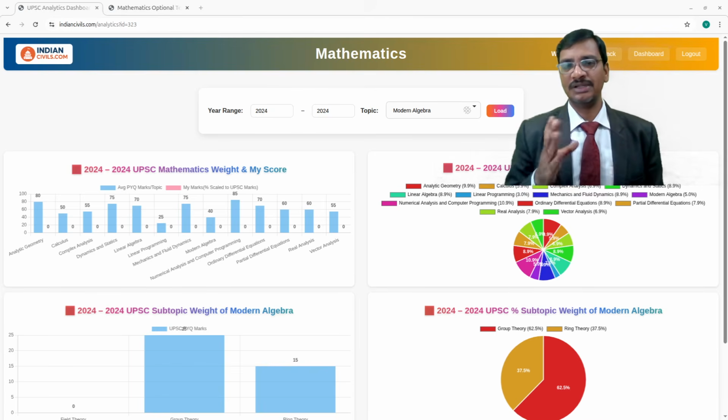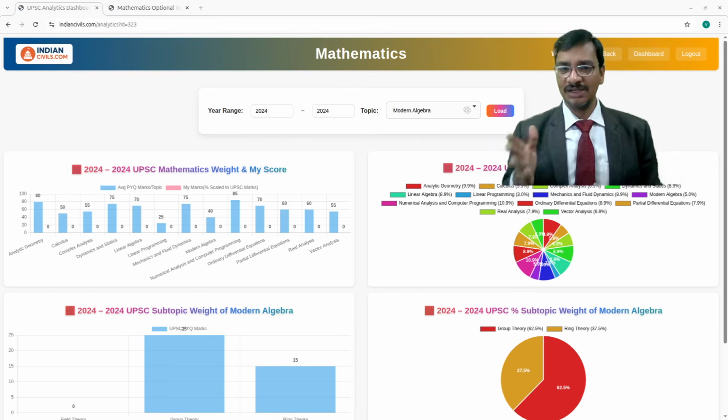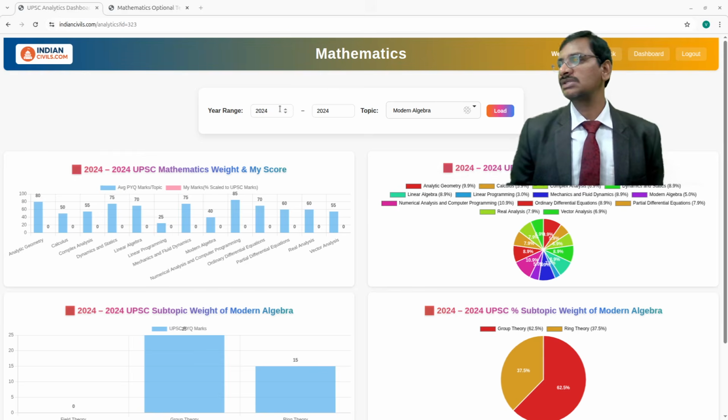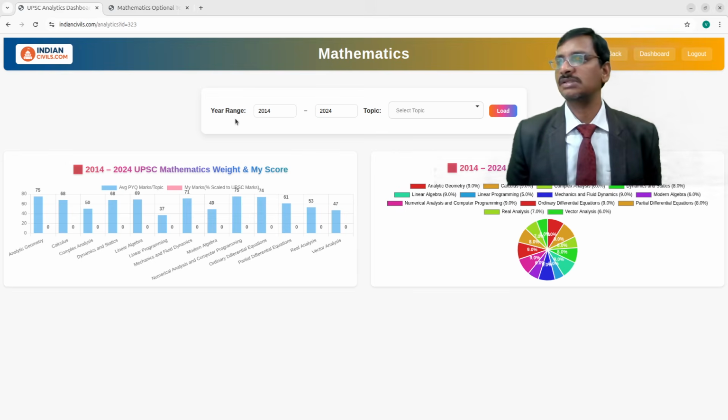Then you can isolate that area so that you can easily prepare that portion of the syllabus and still get a very good score out of it with lesser effort. This way, if you are able to classify the portion of the syllabus where UPSC is focusing, then you can get an easy score, right? Let me show you that. See this. This is actually the analytic space of the UPSC syllabus.